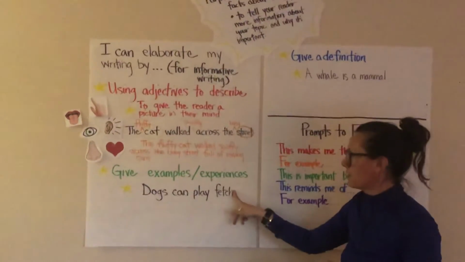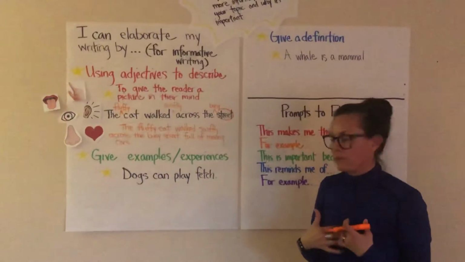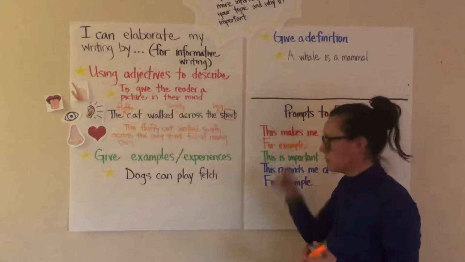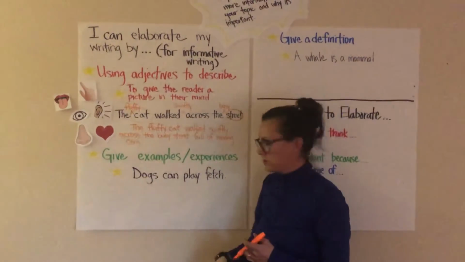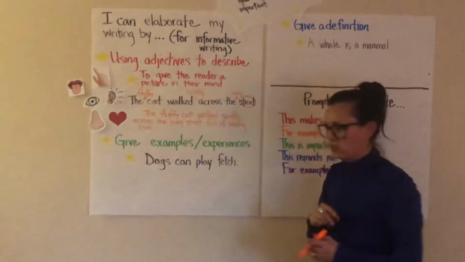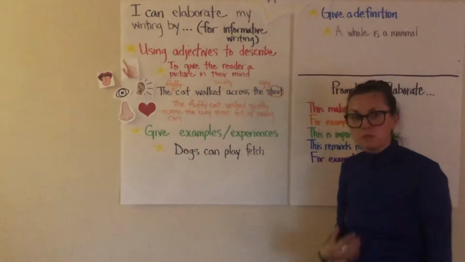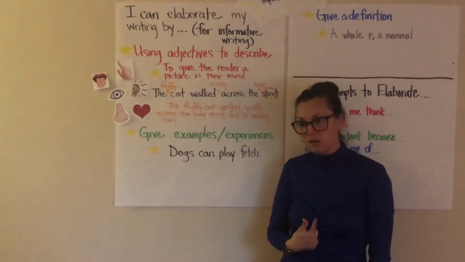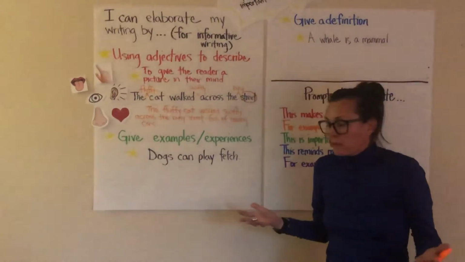Another way is by connecting what you're telling your readers to some experiences that you might have had or some examples. Okay, so here's another way we can do that. Here's a fact about dogs. Dogs can play fetch. Well, some people might not know that. Some people's dogs might not be able to play fetch. I know my dog doesn't play fetch. She didn't want to learn how to play.